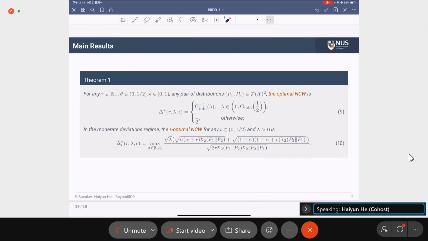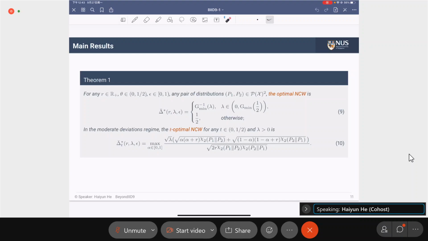Then we come to the main theorem. In the large deviations regime, the optimal normalized confidence width is equal to the inverse of G mean function for any lambda in between this interval. Otherwise, the optimal normalized confidence width will be 1 over 2, which is a trivial case we have discussed before.